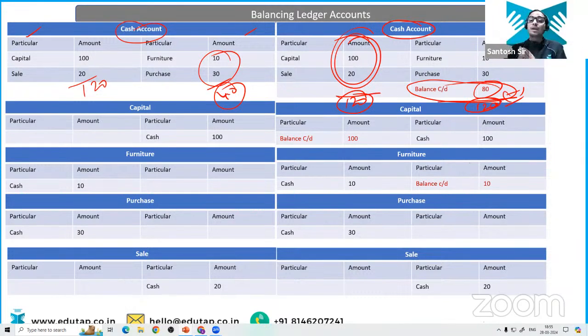So that's how you are going to balance the ledger account. And in the ledger account too, you are only going to balance liability, capital, and asset accounts. Okay, that is clear. So whenever you see the balance carried down on the credit side, that means your debit side is higher. Listen to me very carefully. Whenever you look at the carried down balance on the credit side, that is signifying that your debit balance is higher. Okay, everyone is clear?